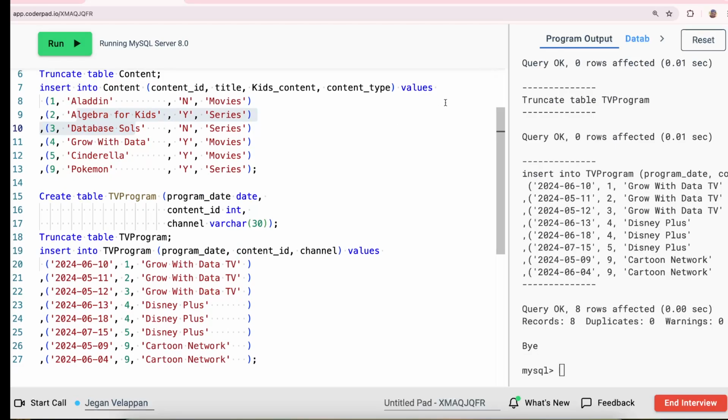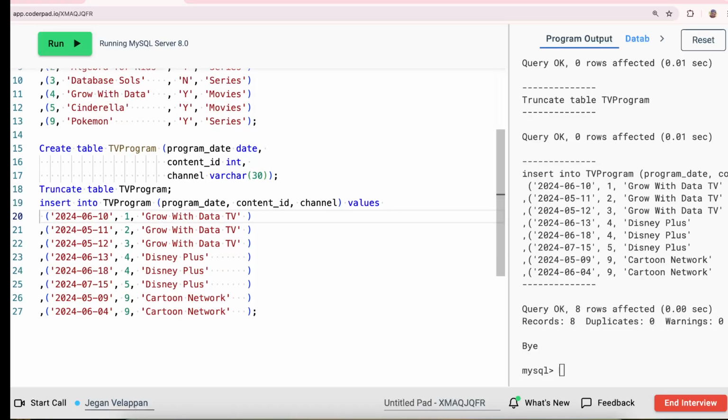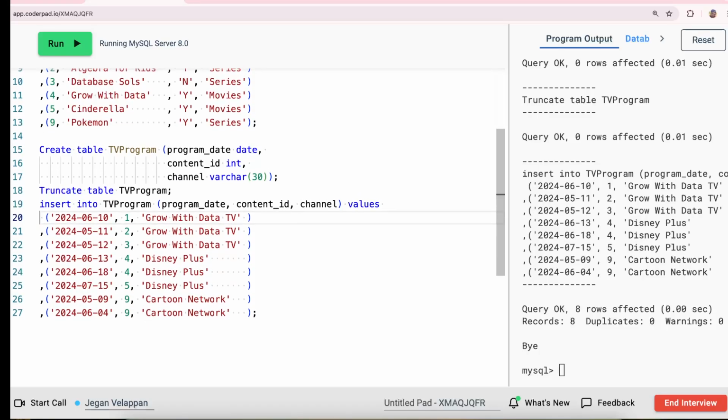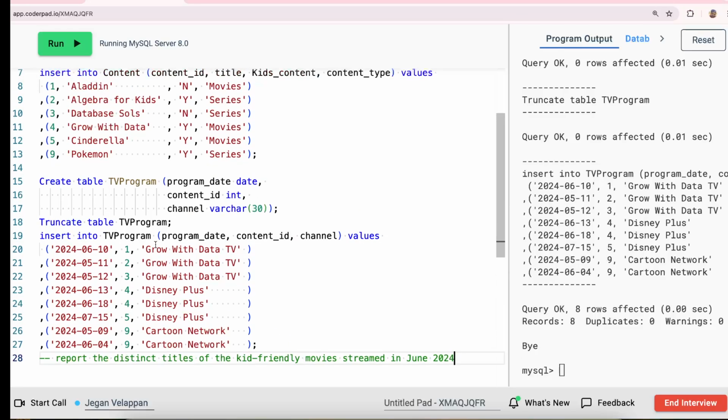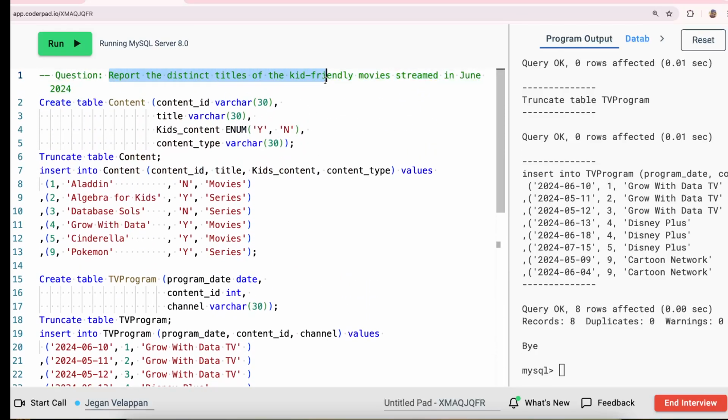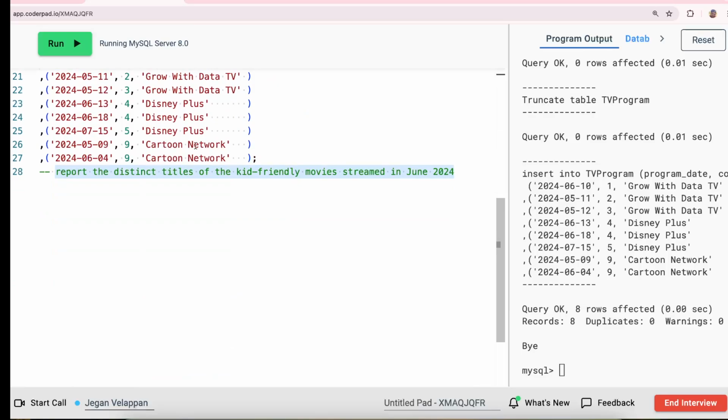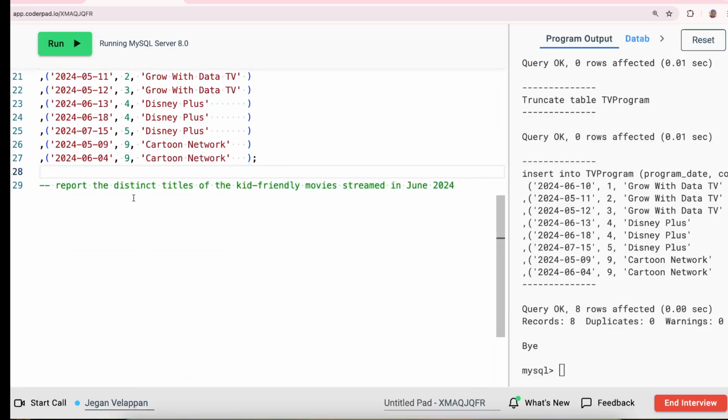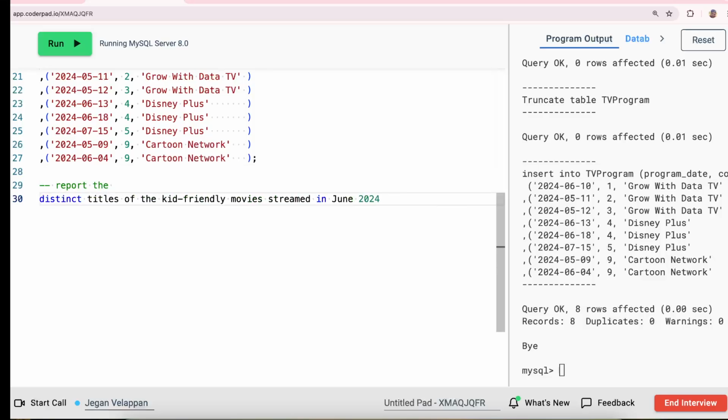Okay, now let's see what is the ask. What they're asking us to do is report the distinct titles of the kids friendly movie streamed in June 2024. So if you break down this question, it's a distinct title. This is the ask, this is the end result, and what are the conditions?